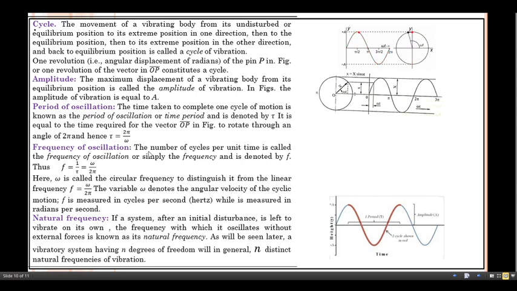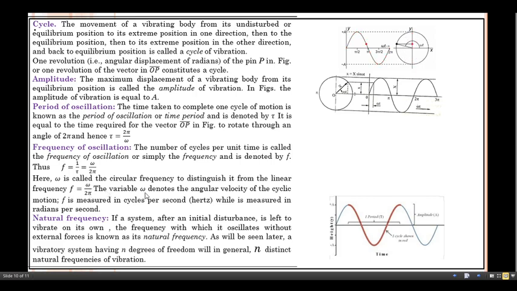Frequency of oscillation is nothing but the number of cycles per unit time, called frequency of oscillation or simply the frequency, and is denoted by f. So f is nothing but 1 upon T, equal to, you just take the reciprocal, omega divided by 2π. Here omega is called the circular frequency to distinguish it from the linear frequency, that is f equals omega divided by 2π.